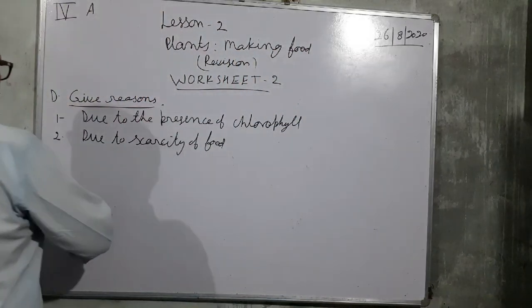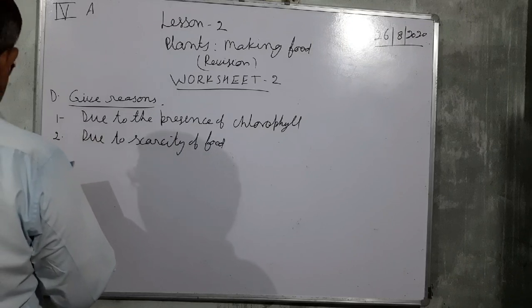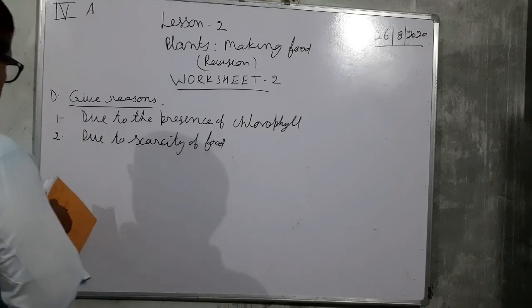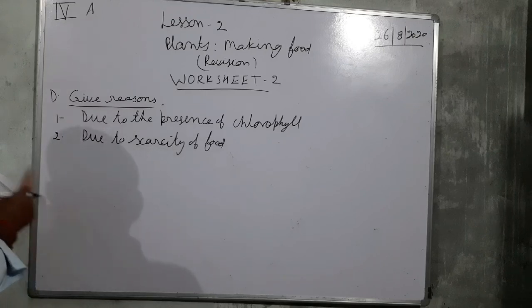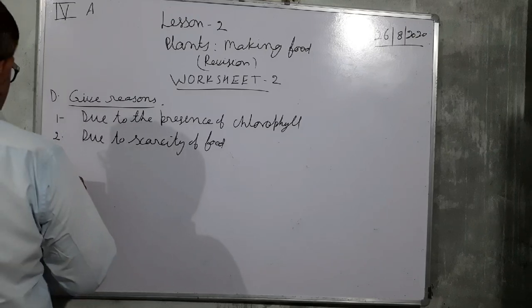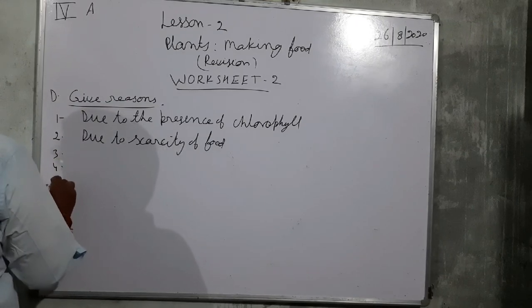So this one is the question, I think this is the question number 5th. Third, I told you third and fourth and fifth.